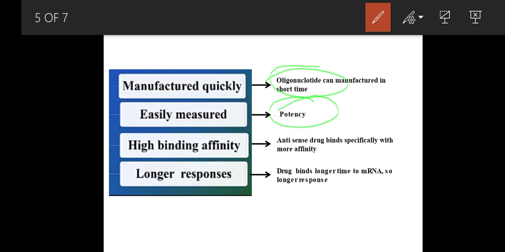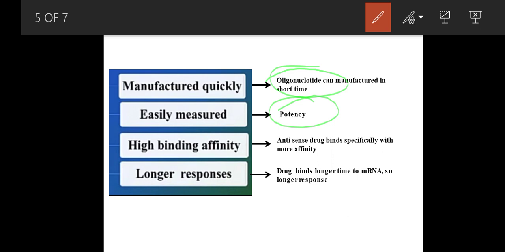How will we measure? In a cell, in a fraction of seconds many proteins are synthesized, and many proteins show their functions. If they show their functions, then only our body runs. For example, if a protein is causing disease, and this antisense oligonucleotide binds to the transcription factor, the formation of the proteins will be stopped, the function of the disease-causing proteins will be mitigated, and the disease will be eradicated. So potency will be known very quickly.